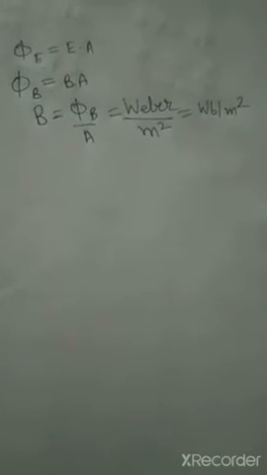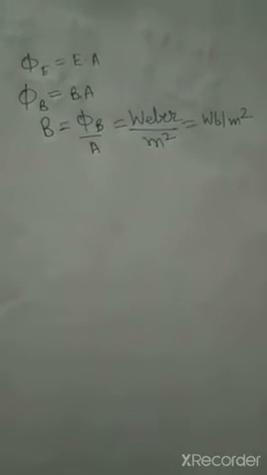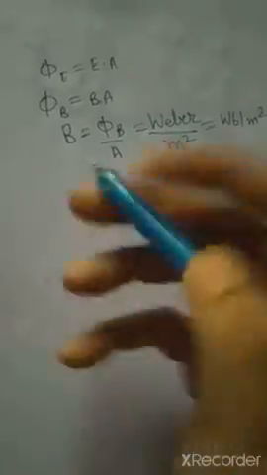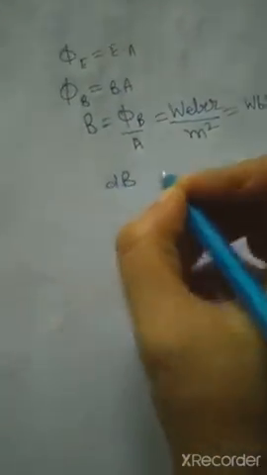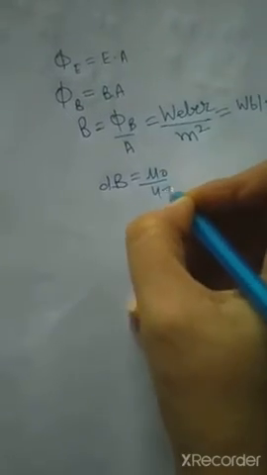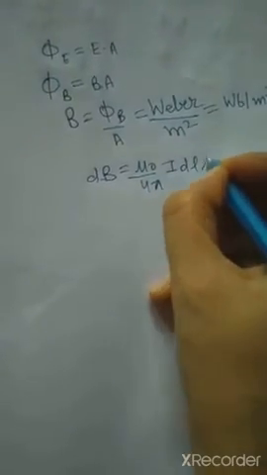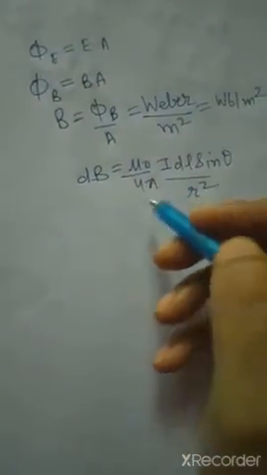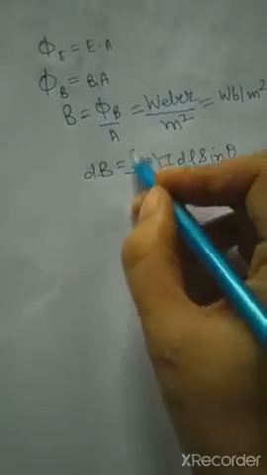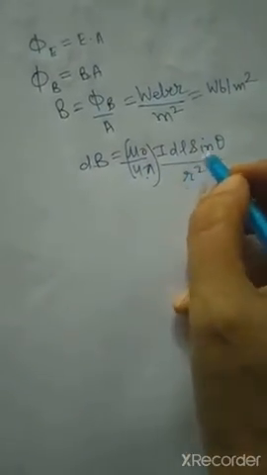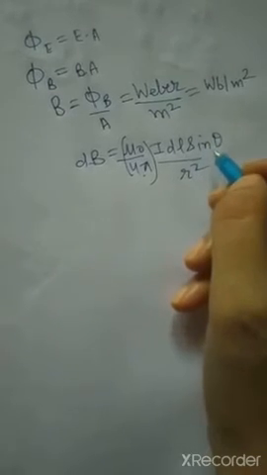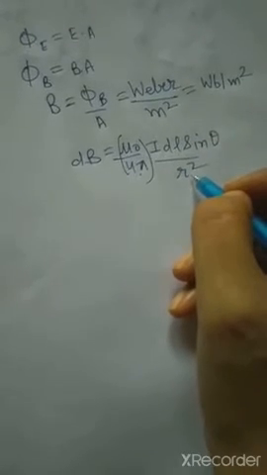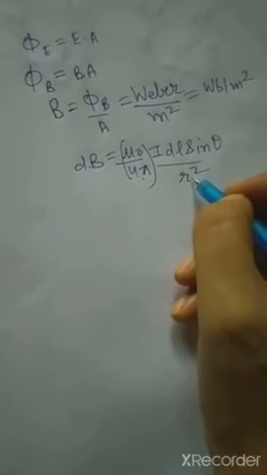Here, because the unit is given Weber for the unit of mu naught by 4 pi, that is why I am telling how to find it. So here we have the formula dB is equal to mu naught by 4 pi I dl sine theta by r square. In this case, if we are finding out this mu naught by 4 pi value, sine theta will not take any unit. I will be in ampere, length will be in meter, and r square will be in meter, that means it will become meter square.